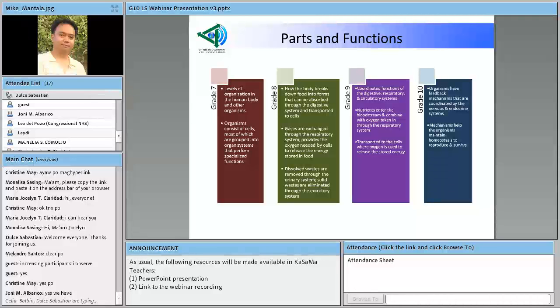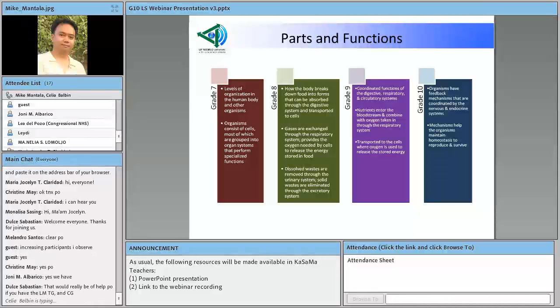What we did in grade 8 was to relate the function of the digestive system to the functions of two other related organ systems, or make that three. These are the respiratory system, the circulatory system, and the excretory system.